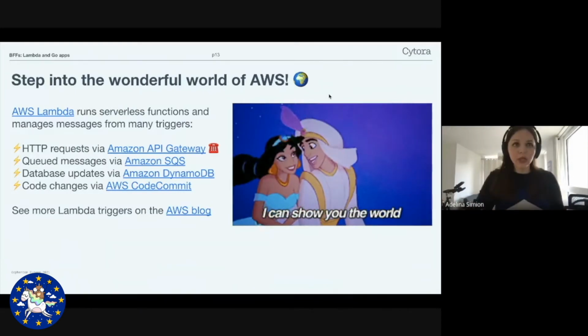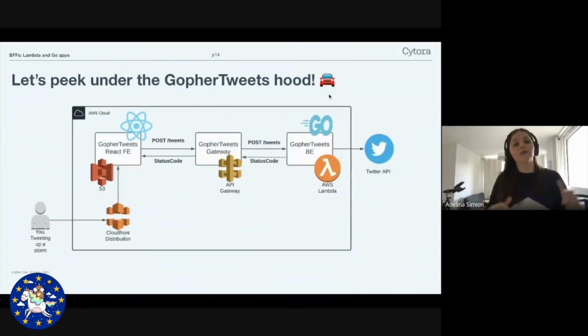These are not the only events that it integrates with, but these are some that I wanted to showcase for you today. So now, to take it from the theoretical realm into an applied realm, let's peek under the hood of Gopher Tweets. While Gopher Tweets doesn't do very much, it actually uses a wide variety of technologies. Starting from the bottom up, we have the Gopher Tweets backend, which is a Go app deployed to AWS Lambda.